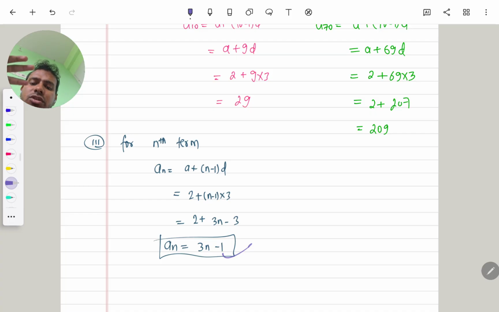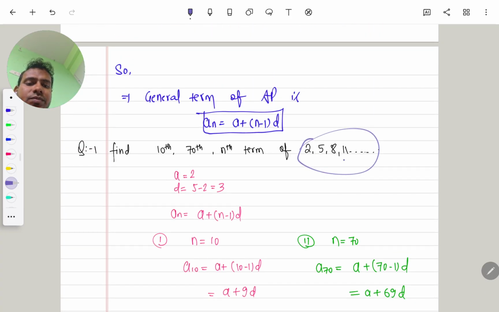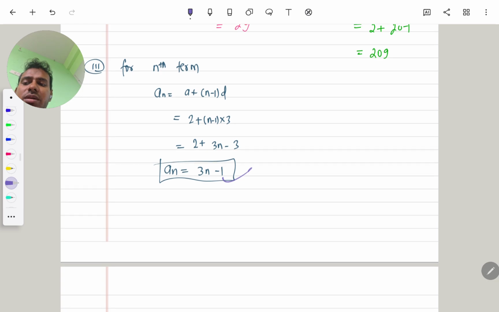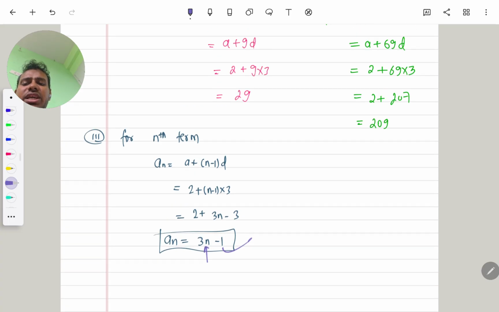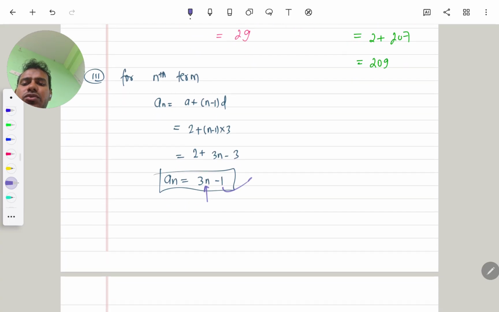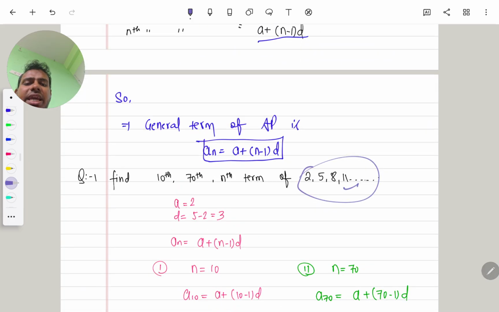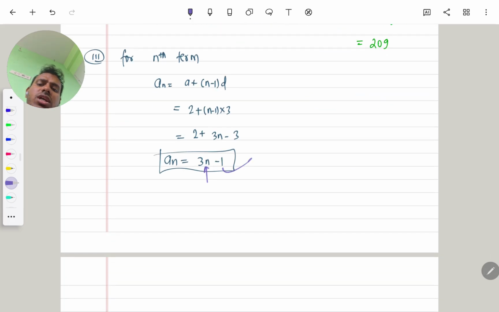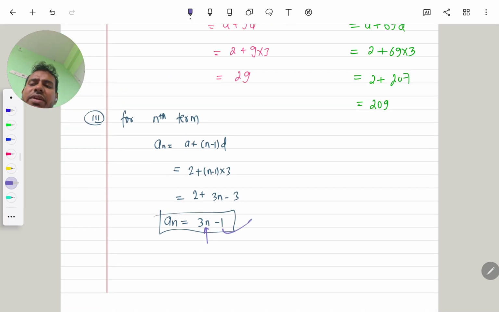After putting the value of n equals to 4, we will get 11. Now, suppose we need the third term of the series. Then for the third term, you have to put the value of n equals to 3 here. After putting n equals to 3, we will get 3 threes are 9, minus 1, 8. Now suppose we need the seventieth term. For the 70th term, you have to put the value of n as 70 here. After putting n equals to 70, you will get the value 209.